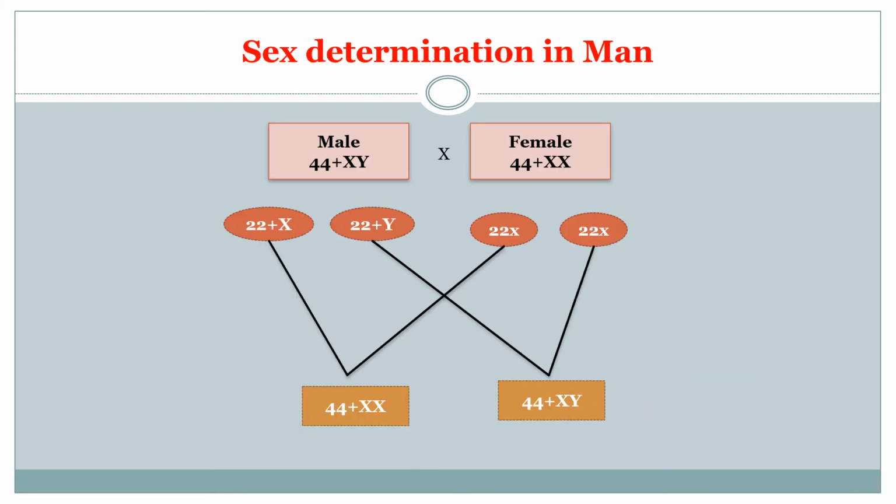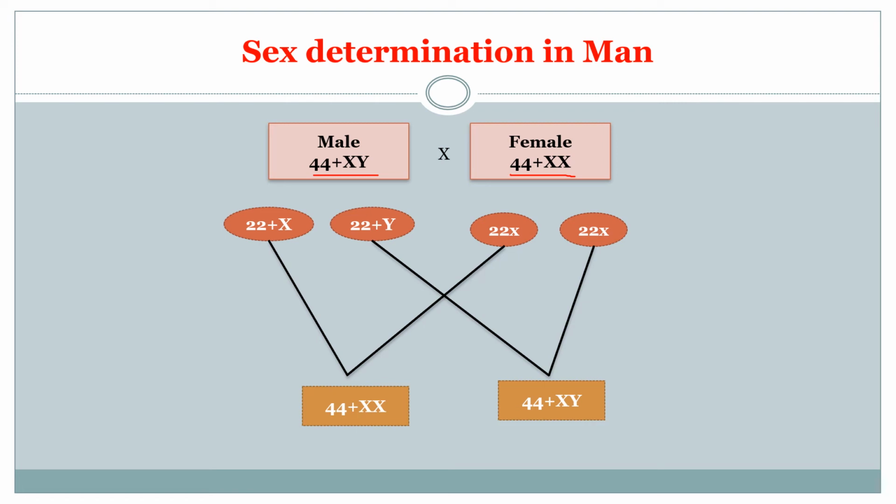See here, the male will be having 44 autosomes plus XY allosomes, and here the female will be having 44 autosomes and XX allosomes. During the production of the gametes, 22 plus X, where 22 is autosomes and X is allosome, and another type of gametes called 22 plus Y, so these are heterogametes, and the female produces 22 plus X, 22 plus X because they are homogametic.